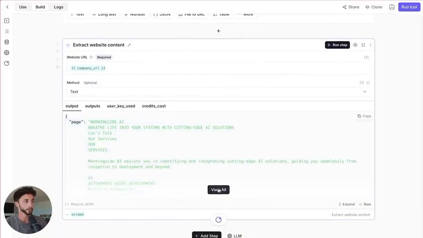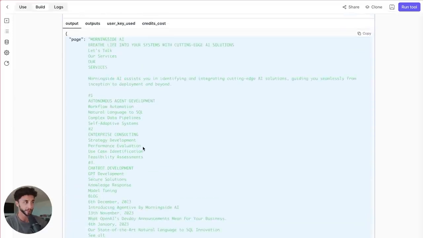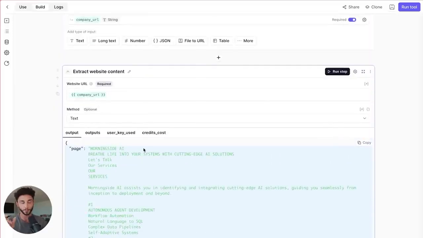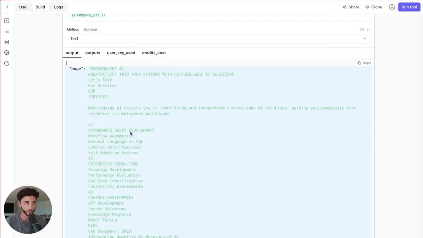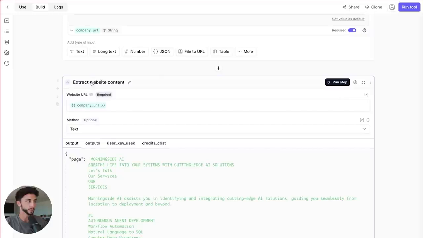There we go. So it's got all of this, but you see it's just pulling back the first page. This is why I shuffled this around, and I want to show you guys how to do something a bit more advanced. I know this is supposed to be a beginner tutorial, but this is not really that useful. And it's a very easy thing for me to bump this up to something a bit more valuable. While the Relevance tool here is great, we can do better. So we're actually going to delete this.